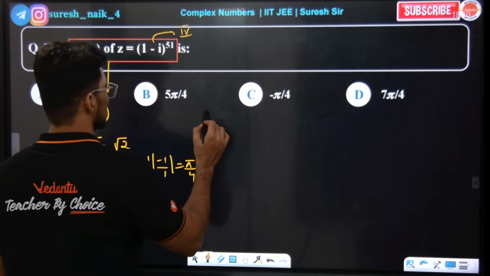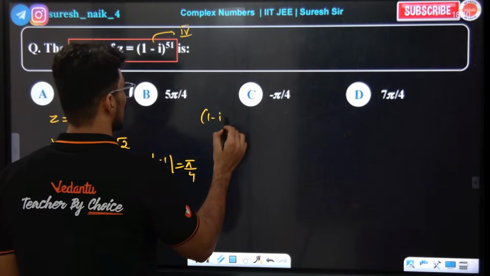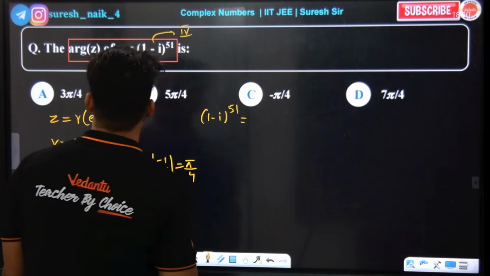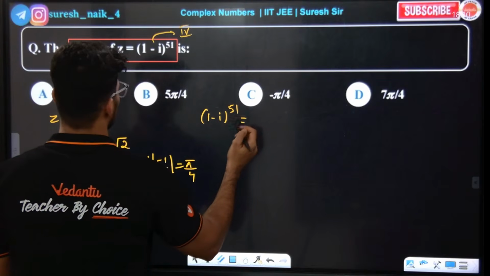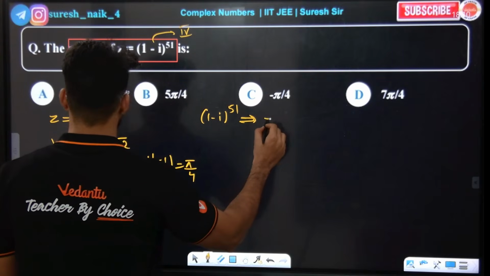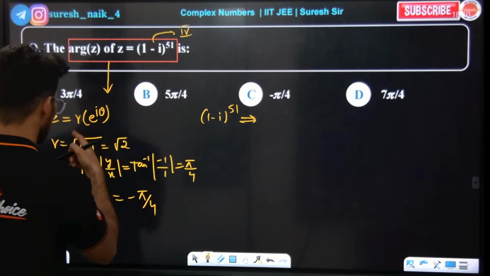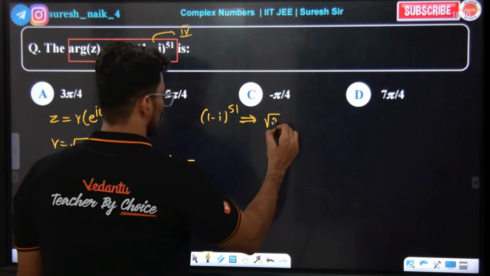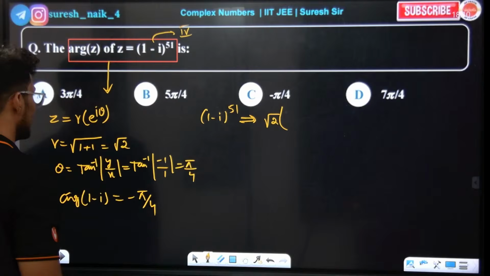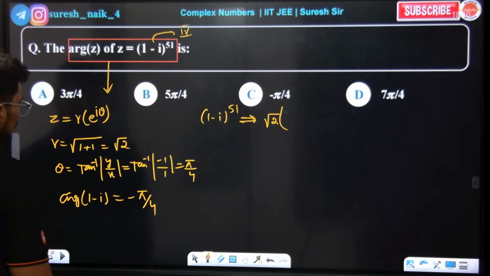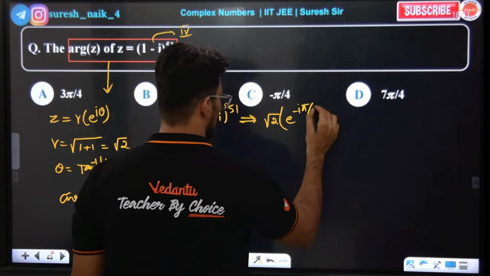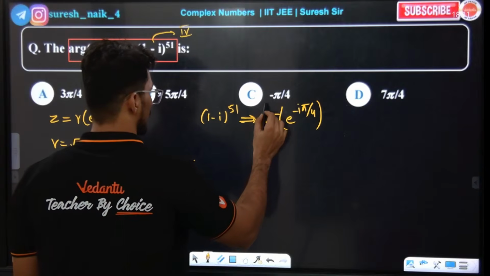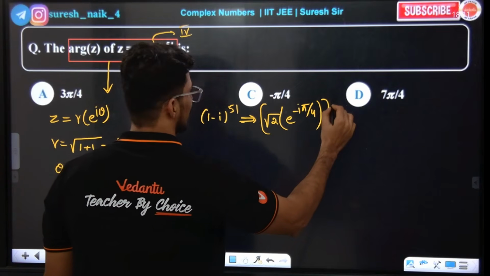Now they are asking us to find out 1 minus iota to the power of 51. So this can be written as what? We have the argument, so z is equal to root 2 into e power of minus i pi by 4, whole to the power of 51.